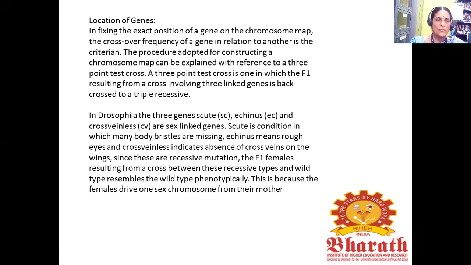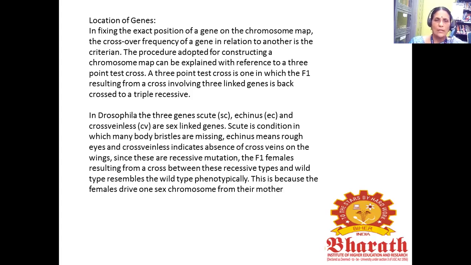Location of genes. In fixing the exact position of a gene on a chromosome, the crossing over frequency of a gene in relation to another is the criterion. The procedure adopted for constructing a chromosome map can be explained with reference to the 3-point test cross. The 3-point test cross is one in which the F1 resulting from a cross involving 3 linked genes is back crossed to a triple recessive.